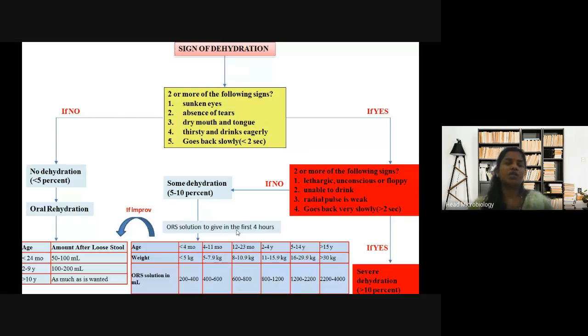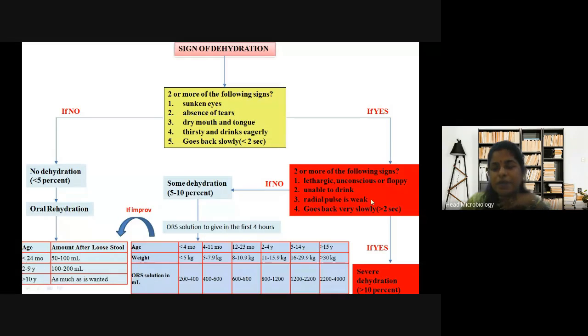Okay. So this is the sign of dehydration. What are the symptoms? Like I told you, sunken eyes, absence of tears. Because of loss of fluid, there will be no tears in your eyes. Eyes will become dry. Dry mouth and tongue, thirsty and drinks eagerly. If these symptoms are there, it is yes, and it goes to further verification of cholera. If these symptoms are not there, that is no dehydration.